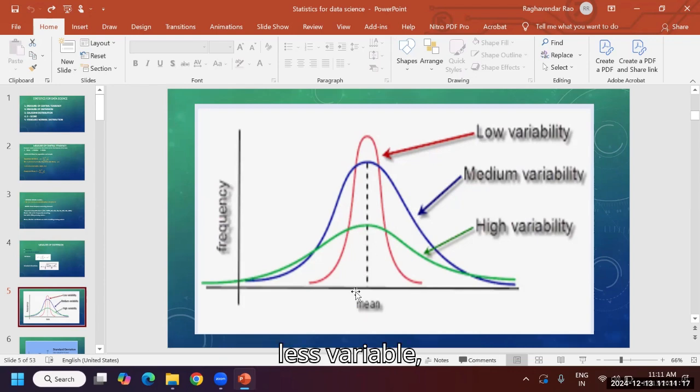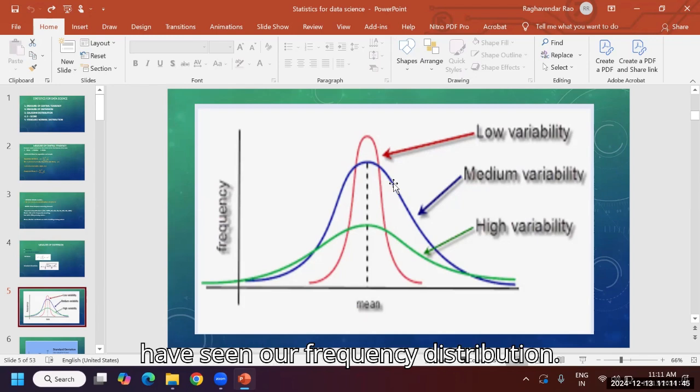But this blue line is a medium variability. This is high variability. Variance means how the data is distributed, from which point to which point, how far from here to here the data is scattered. But in the low variability curve, it only covers the middle point. So this is low variability, medium variability, high variability.